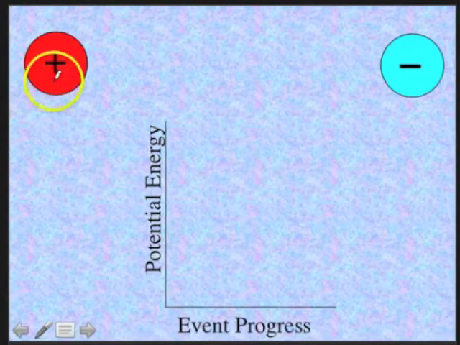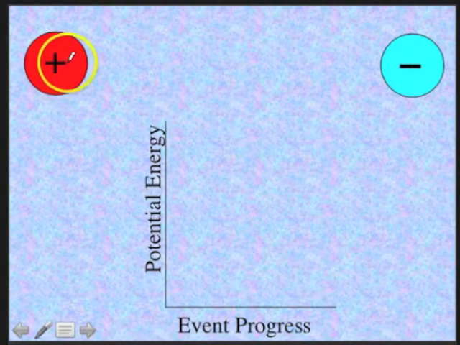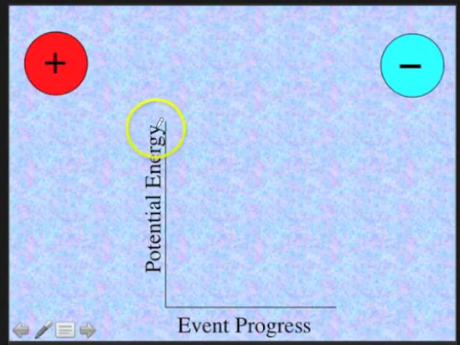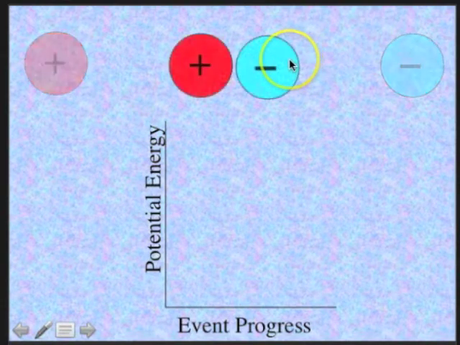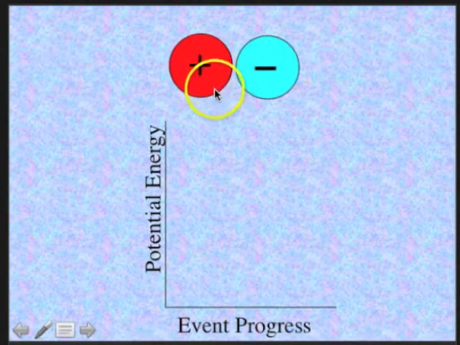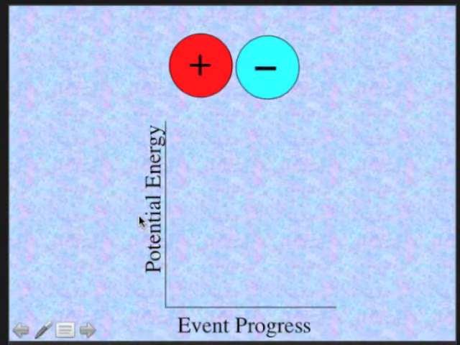What about potential energy between a positive ion and a negative ion? These are electrical charges. We know that plus attracts minus. What's going to happen when these ions come together? Does it start out as a high potential energy, or does it start out as a low potential energy?